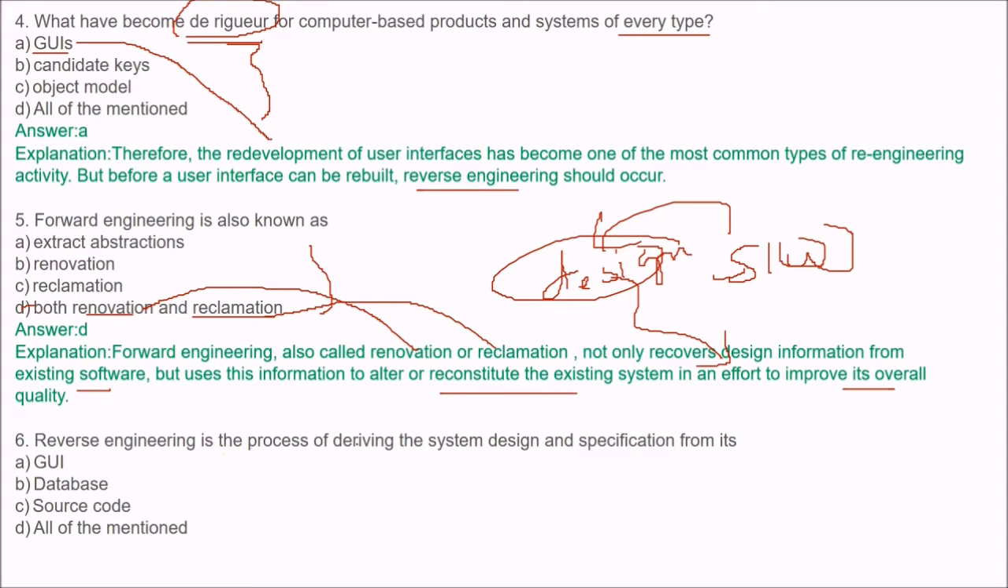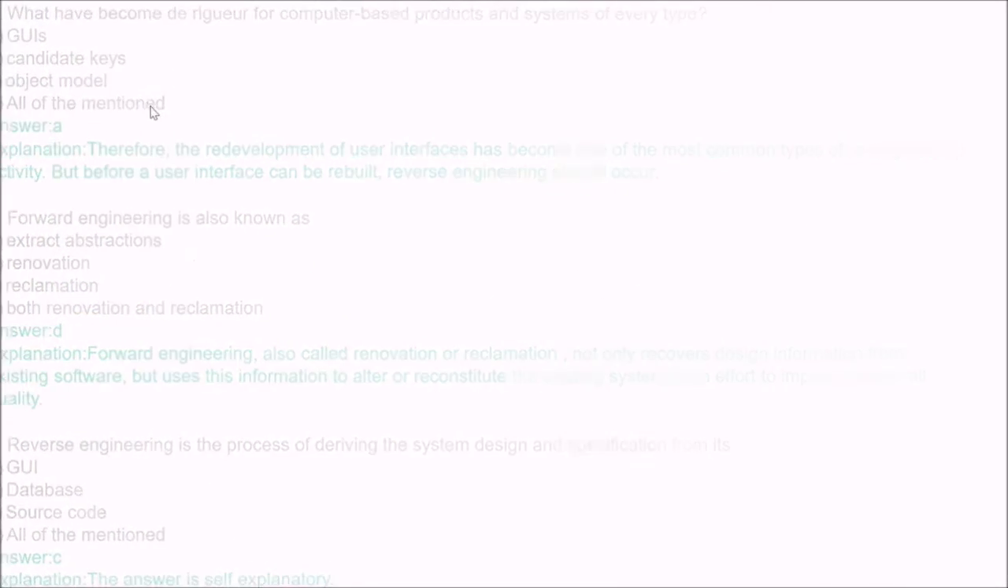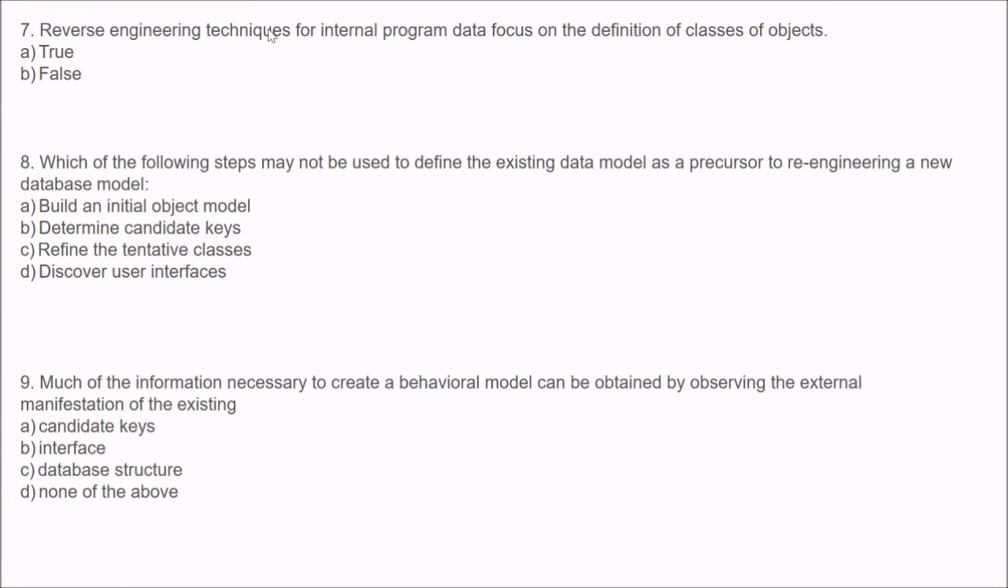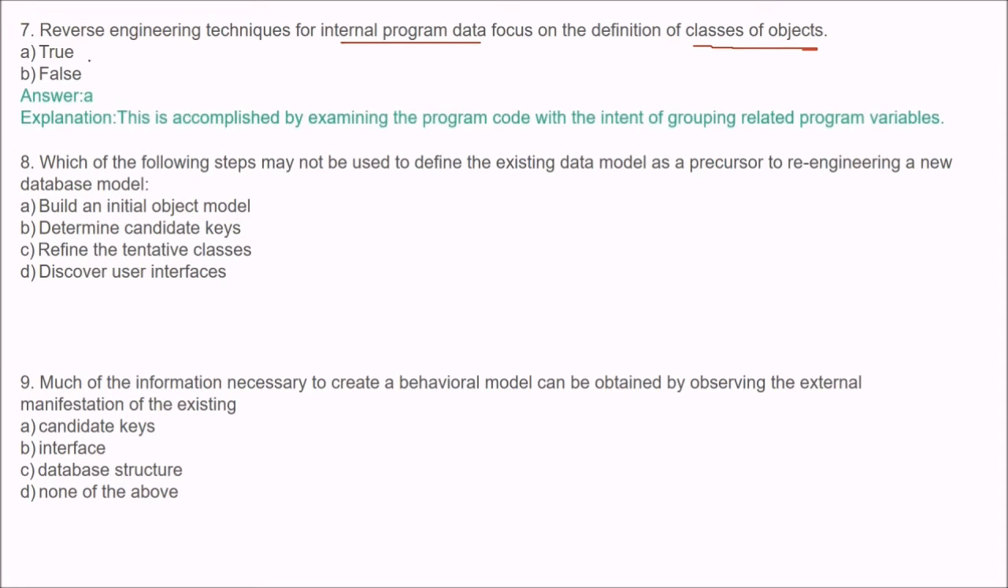Reverse engineering is the process of deriving the system design and specification from its what? Reverse engineering: deriving system design and specification from its source code or any other. The answer is source code. Reverse engineering techniques for internal program data focus on the definition of classes of objects. Is it true or false? The answer is true.